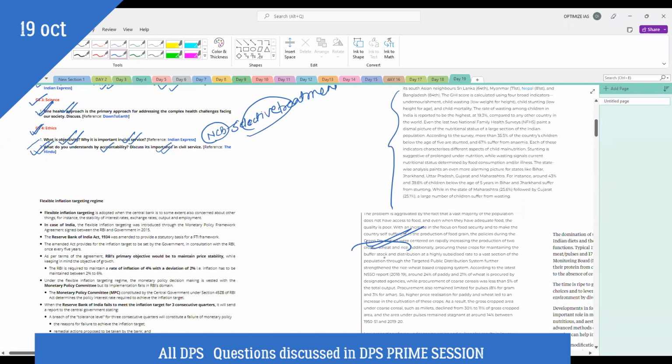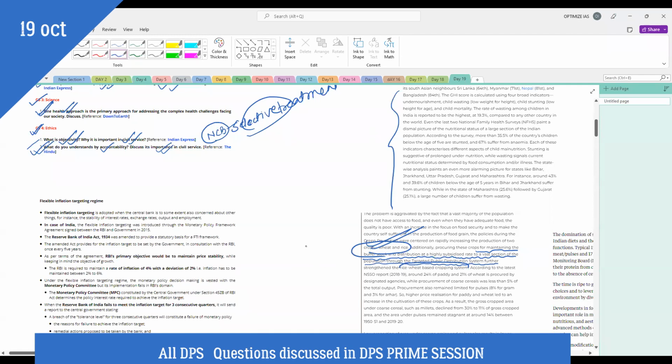Obviously, other crops were displaced, and procurement of these crops started happening to maintain buffer stock and distribution at highly subsidized rates to a vast section of the population through the targeted public distribution system, which further strengthened the rice-wheat cropping system.